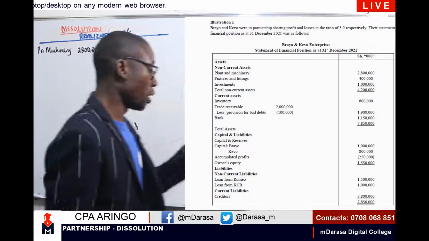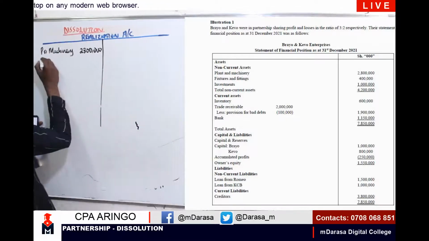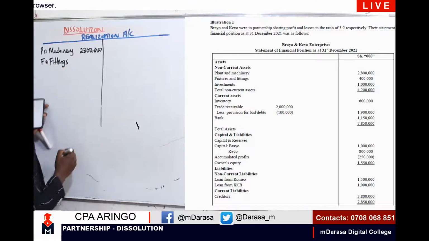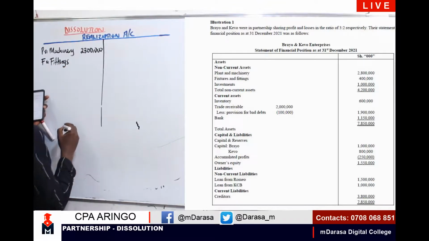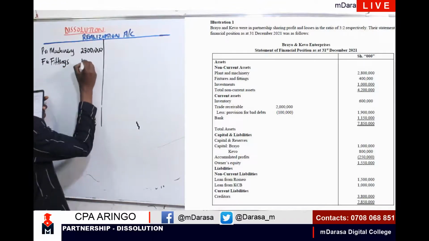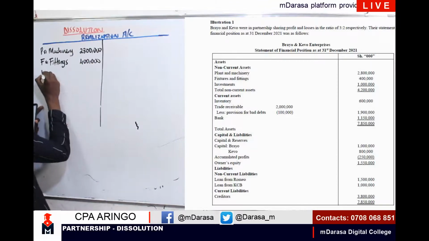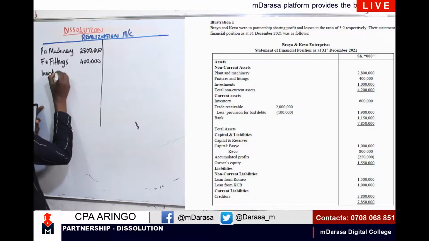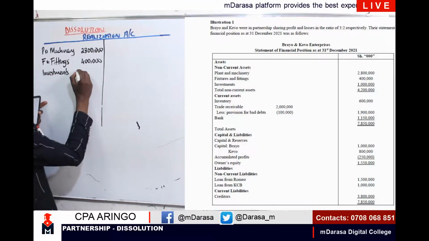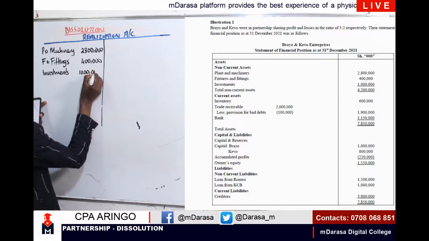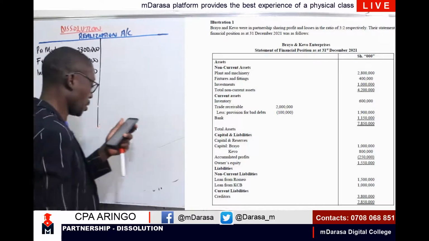Then number two, we're having fixtures and fittings. Remember, we are closing down this account completely. I'm having 400,000. We do have investments here. I'm having a figure of 1 million. If you can clearly see there, I'm having 1 million.